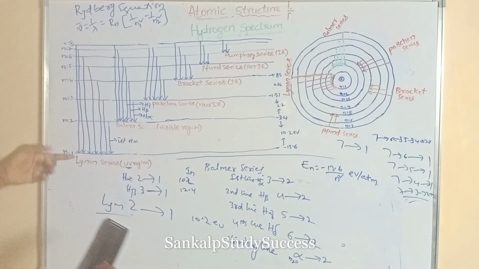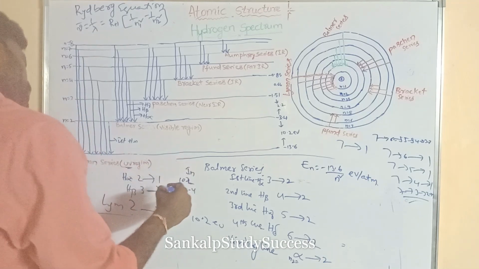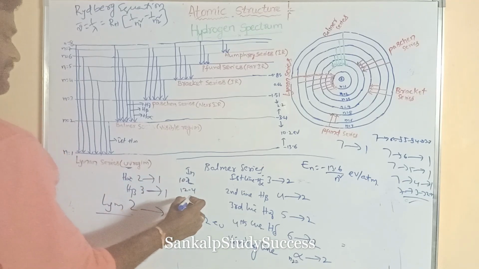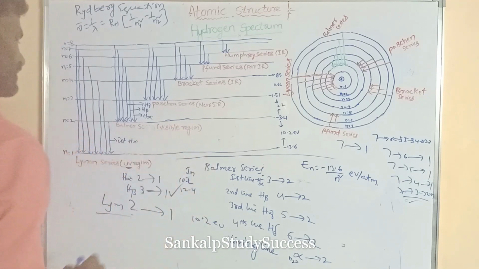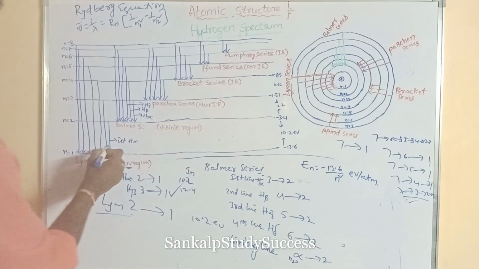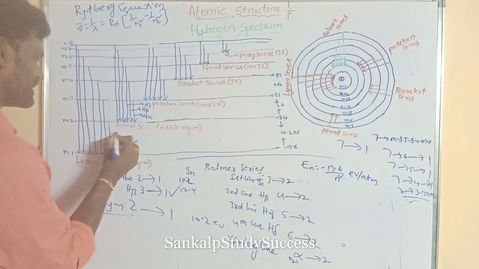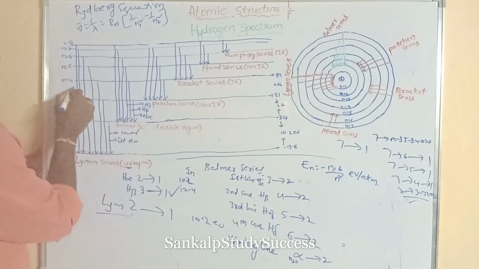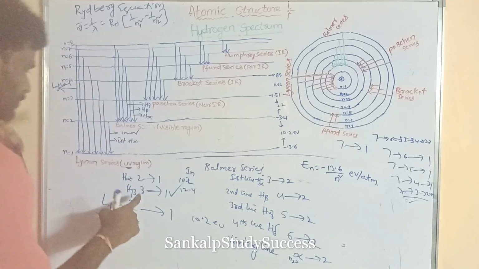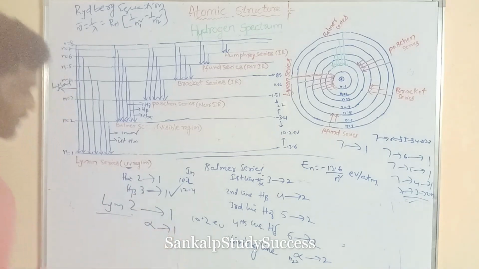So between 2 to 1 and 3 to 1 in the Lyman series, the more energetic light is from 3 to 1. In the Lyman series the first line has lower energy and the last line has higher energy. Why does it have higher energy? What is the last line? Infinity to 1.